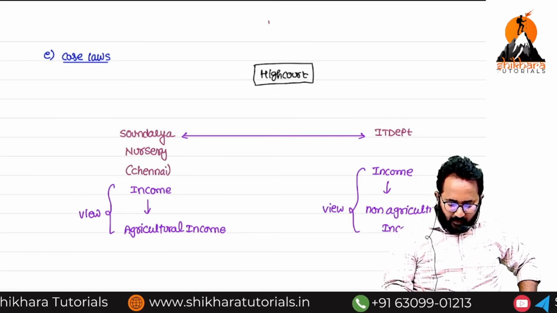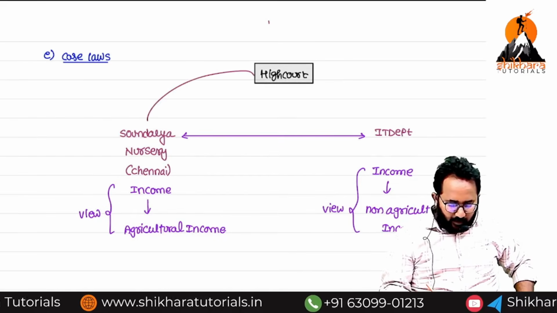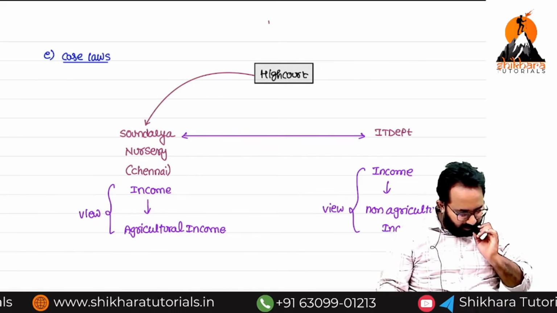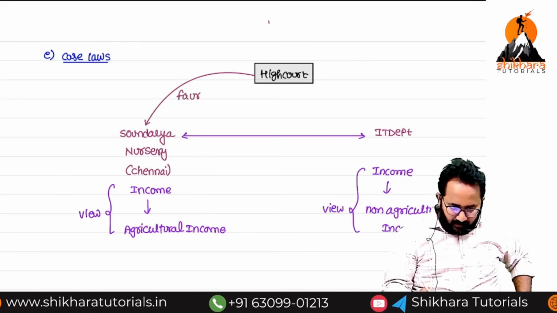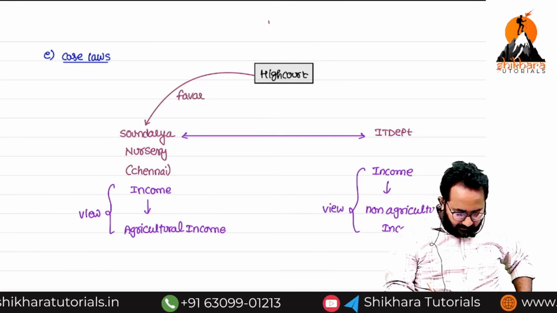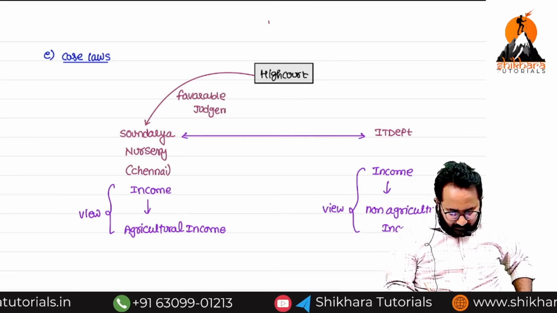Now can you guess who got the favorable judgment? Not the department, the assessee got the favorable judgment. What is the favorable judgment? Finally, the court said this is agricultural income only. Why did they hold it to be agricultural income?